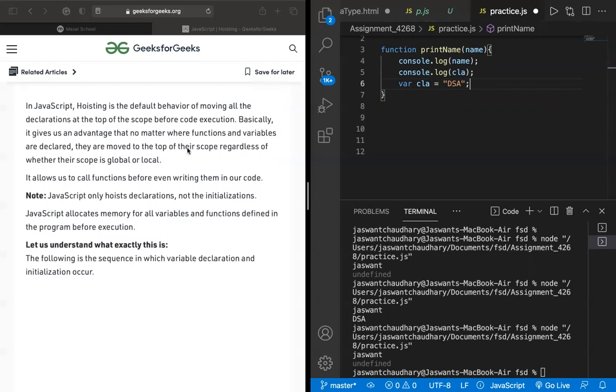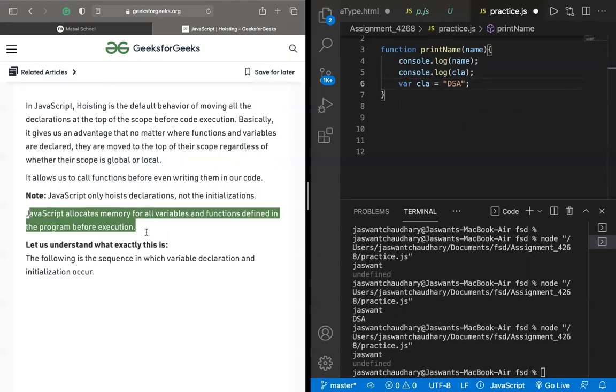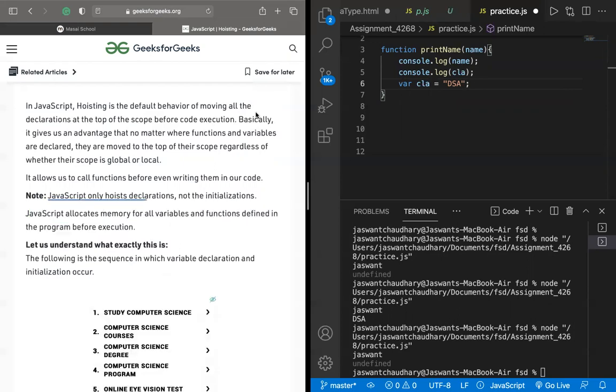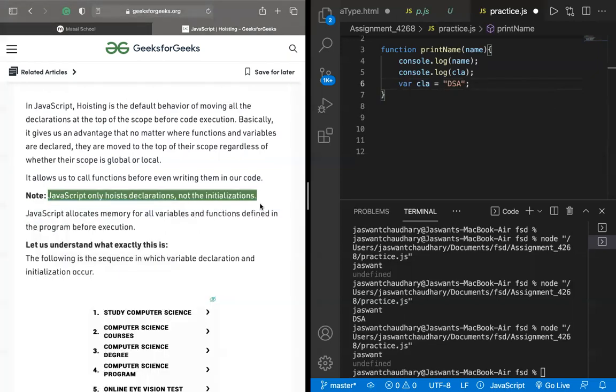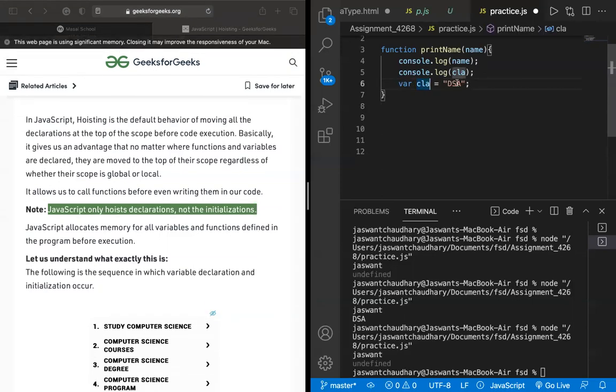That's why it is written here: JavaScript allocates memory for variables and functions defined before execution, but JavaScript only hoists declarations, not initializations. Here you are initializing these values.